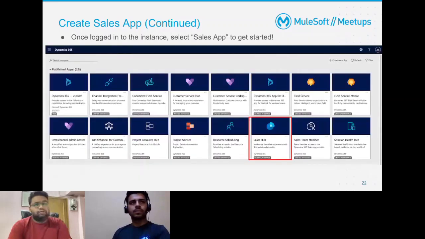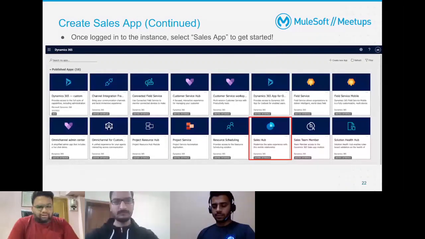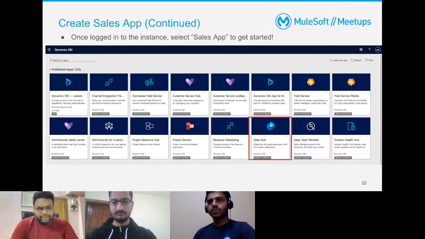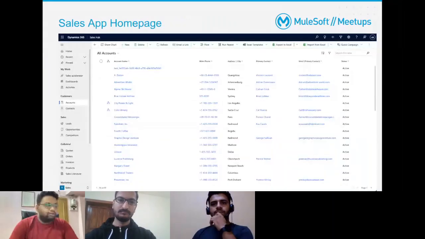Now, if you click on that, you will see a lot of other options. The one that we will cover here is Sales Hub. As you know, Salesforce has a lot of clouds like Sales Cloud, Service Cloud, Health Cloud, Analytics Cloud, and all those. Similarly, these are different apps within Dynamics. For today's purpose, we'll be focusing on Sales Hub or the Sales app. If you go inside Sales app, this is the UI of Dynamics, where you will see all your contacts, accounts, and leads, opportunities, and everything. This is where the user will probably navigate.